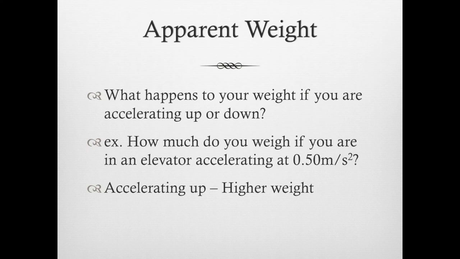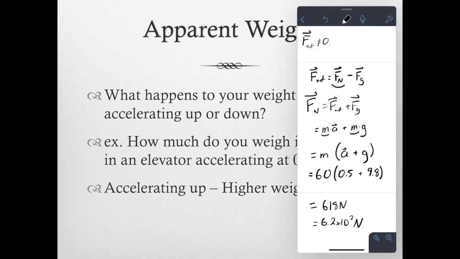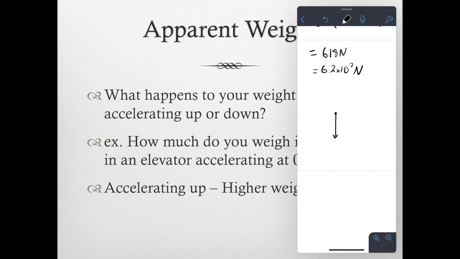What if the elevator is now reaching the top and the acceleration is negative? Well, in the same way as before, we have our force of gravity pulling us down, and we also have our normal force still pushing us up. However, in this case, our acceleration is down instead of up, so our net force is now negative. Again, we have our net force, which is now negative, equal to our normal force, which is positive, minus our gravitational force, because that is down and it is negative.